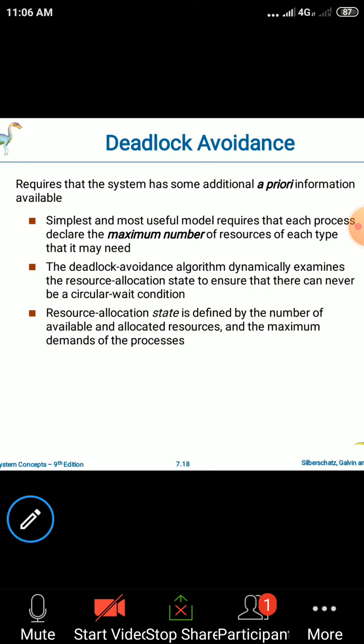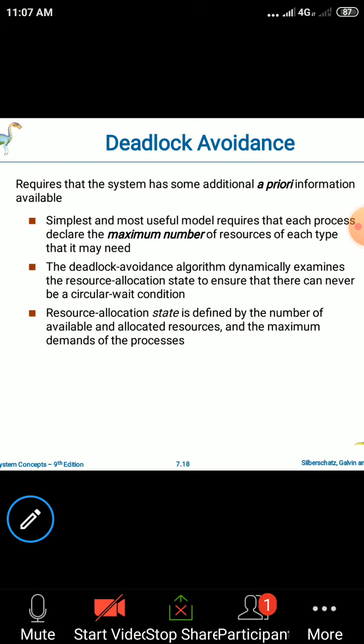Here the deadlock avoidance algorithm requires that the system has some additional prior information available. We are using the simplest and most useful model, which requires that each process declares the maximum number of resources of each type that it may need. Now let us consider that process P gives the information about how many resources it will use, and the maximum number of each resource type. Whenever process P requests a resource, we check whether the resource can be allocated or we make process P wait.